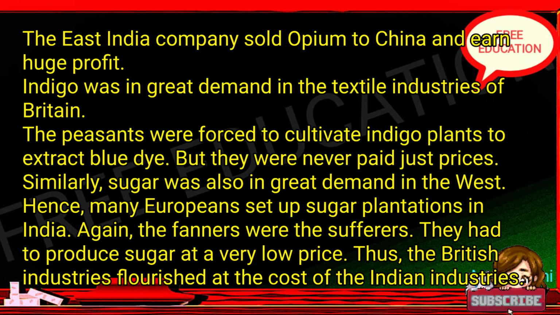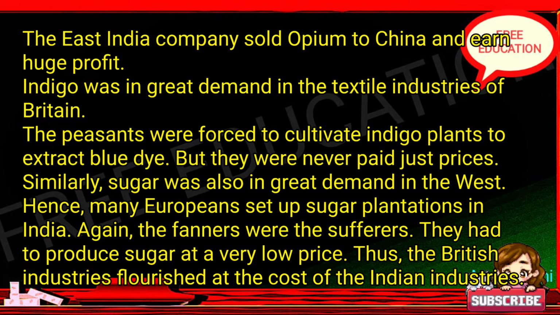The East India Company sold opium to China and earned huge profit. Indigo was in great demand in the textile industries of Britain. The peasants were forced to cultivate indigo plants to extract blue dye. But they were never paid just prices.